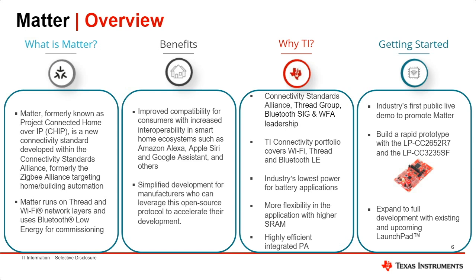So how is TI involved in the Matter project? Well, not only is TI a member of the CSA, but TI is heavily involved with other standard groups used in Matter, like the Thread Group, Bluetooth SIG, and Wi-Fi Alliance. Because of the expertise we have built in Wi-Fi, Thread, and BLE standards, TI is able to provide customers with Matter-enabled devices with best-in-class radio and power performance. Customers can get started developing with Matter today on TI wireless devices. For Thread, look to the CC2652, or the CC3235 for Wi-Fi communication.